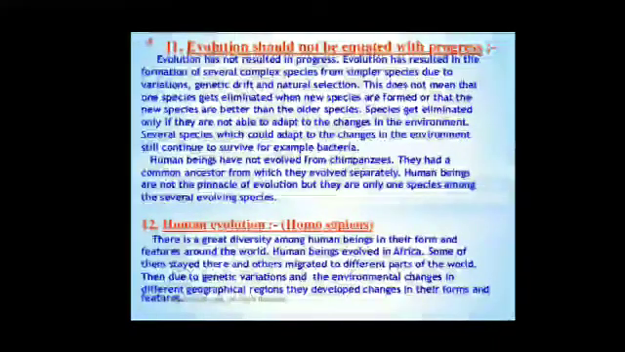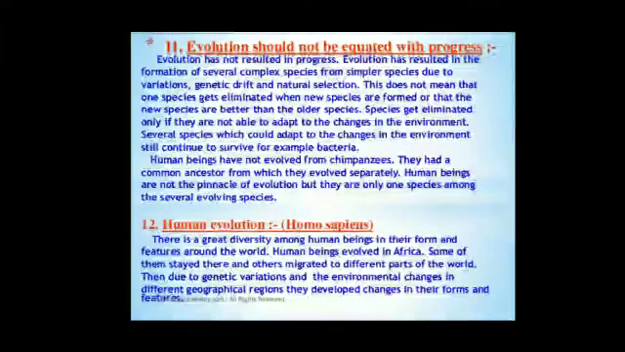Evolution should not be equated with progress. Evolution has not resulted in progress. Evolution has resulted in the formation of several complex species from simpler species due to variations, genetic drift, and natural selection. This does not mean that one species gets eliminated when new species are formed, or that the new species are better than the older species.